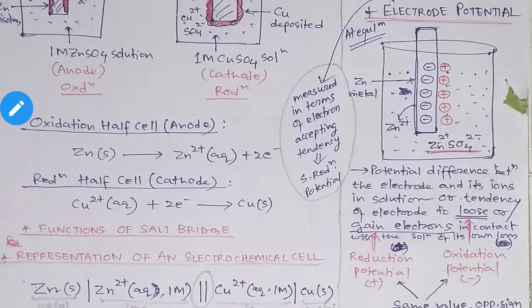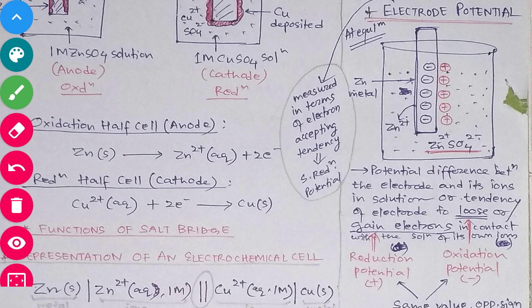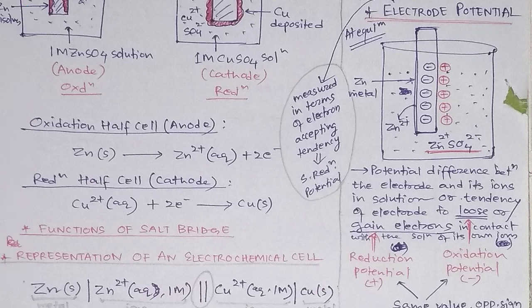Now you see this electrode potential. This is a beaker, this is a cell. In this beaker, we have taken some electrolytes, and this rod is the metal rod.